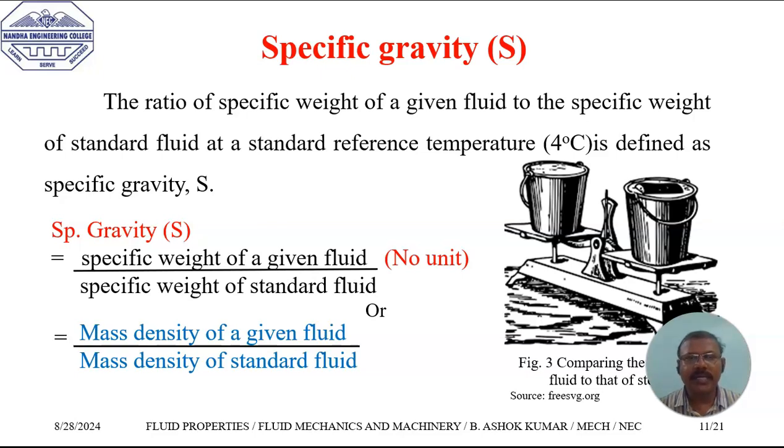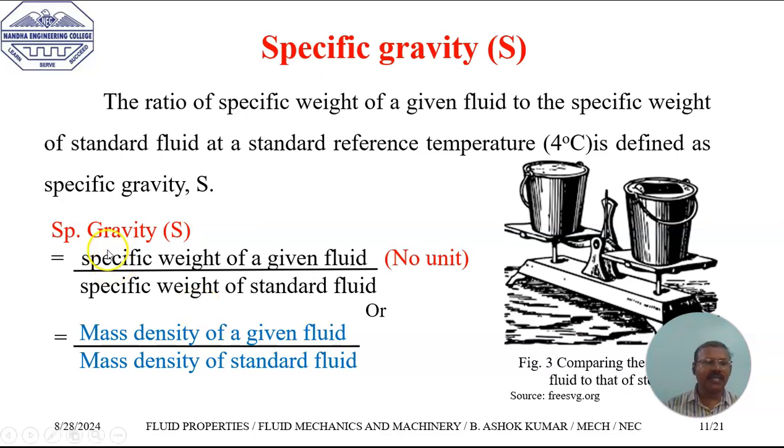The next property is specific gravity. It is denoted by the letter S. The specific gravity is just comparing two liquids. Suppose we want to compare a liquid, we have to compare the liquid with some standard liquid. The standard liquid is taken as water. If you want to compare any gases, the standard fluid is taken as air.